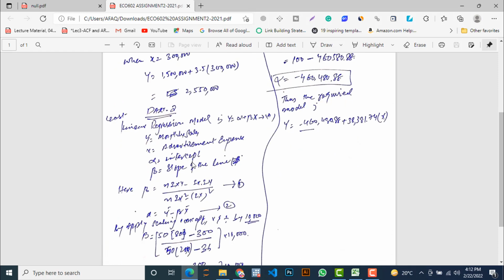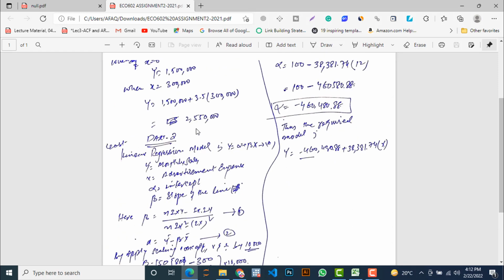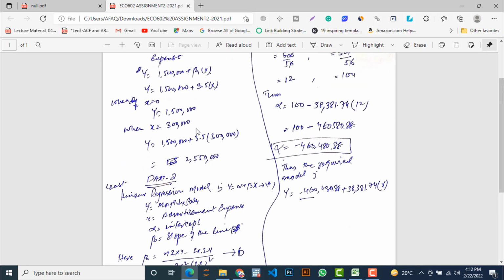Now we are going to part 2, the least squares linear regression model, which has been developed on the basis of the information: y is equal to alpha plus beta x. Now he is using alpha and doesn't relate this information with the 1.5 million, because here we are going to calculate this one.